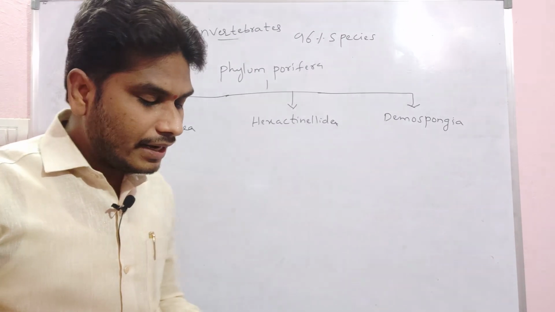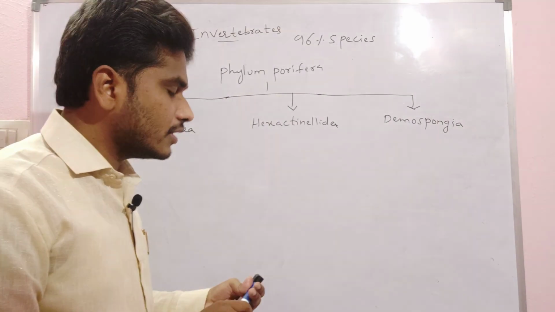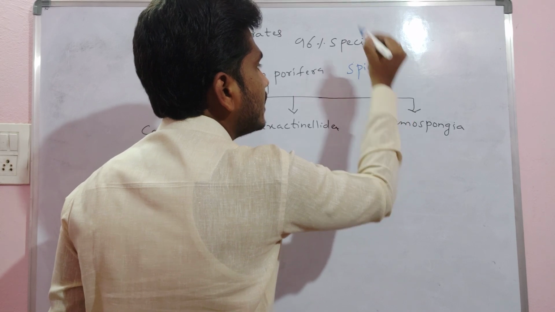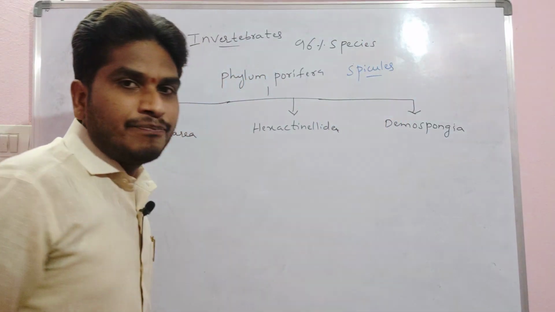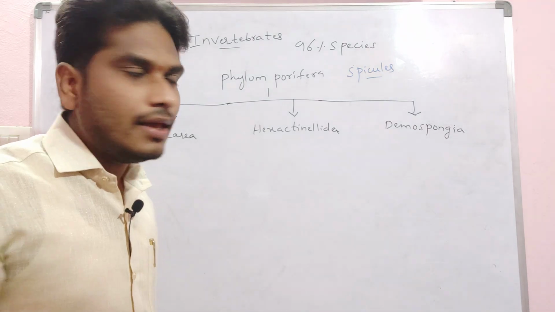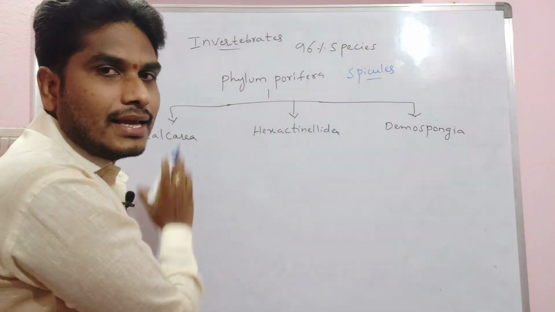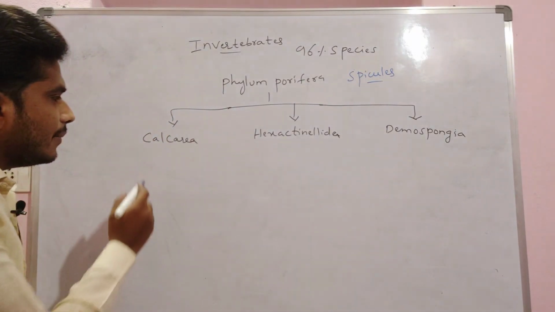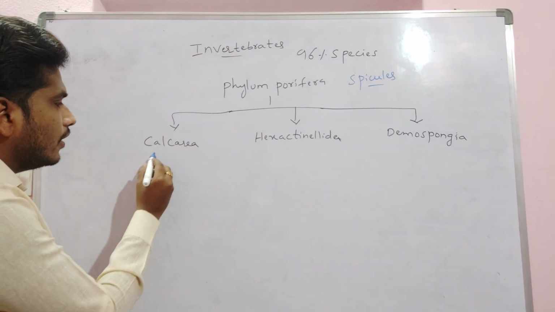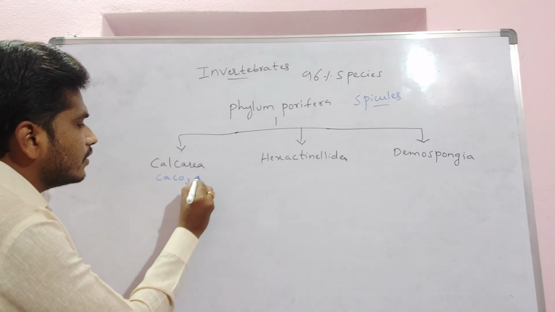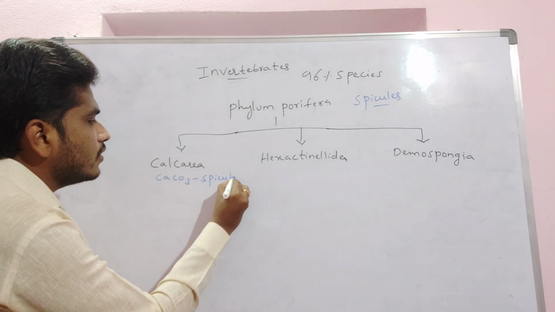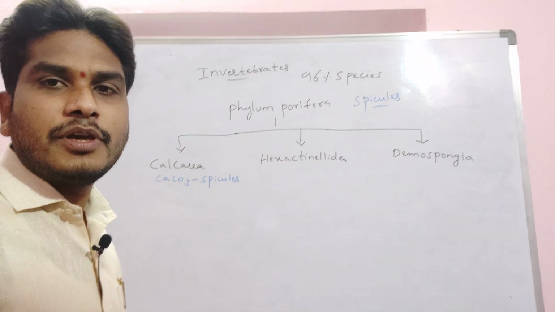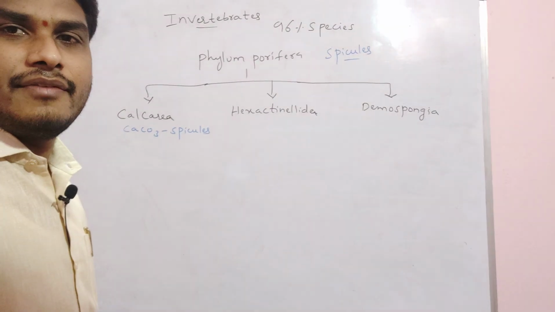Apart from this, mainly spicules. The skeletal system of the Porifera mainly consists of spine-like structures. What do we call them? Spicules. Based on the presence of the spicules only, we form the 3 classes: Calcarea, Hexactinellida, Demospongia. Calcarea, the name itself indicates that it consists of calcium carbonate spicules, which are made up of calcium carbonate. This is the Calcarea.